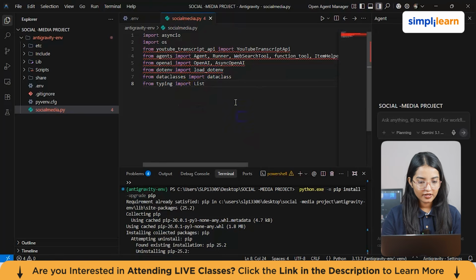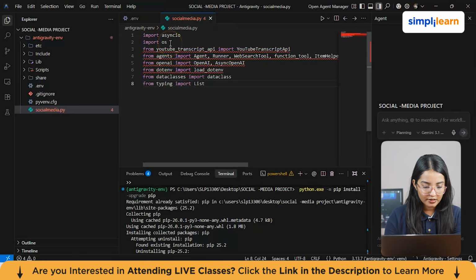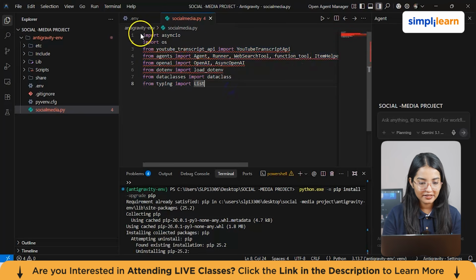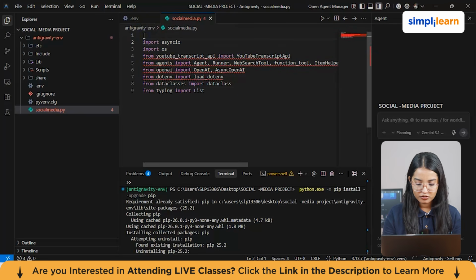So basically here, as you can see the async part, right? Now this is used for running the asynchronous functions, which is important for non-blocking code. And then you have your OS here. This basically handles the environment variables like you're loading the API keys. Then we have got YouTube transcript API. So this our thing has not been completed. This is the first step. So I'm just gonna comment it out here. Step 1, okay? Now the YouTube transcript API, what it does it fetches the transcript from the YouTube videos as I told you before.